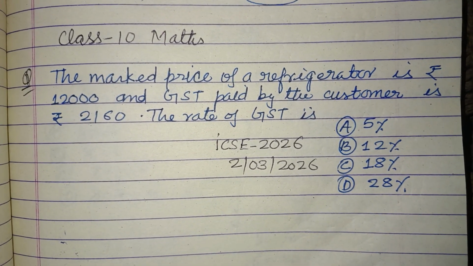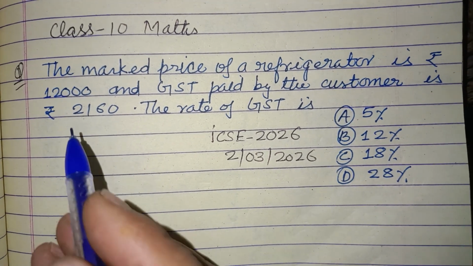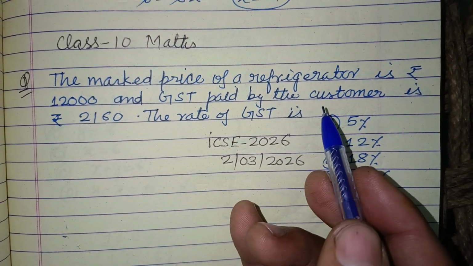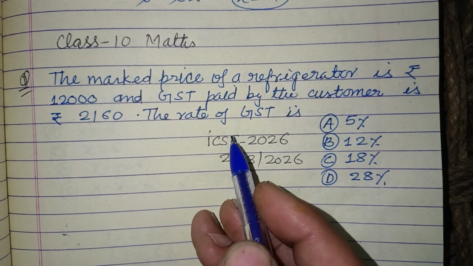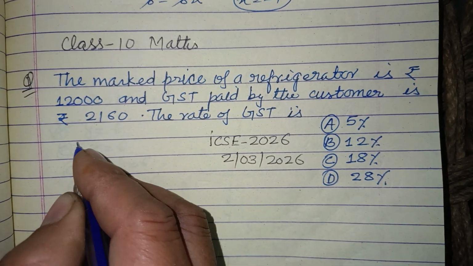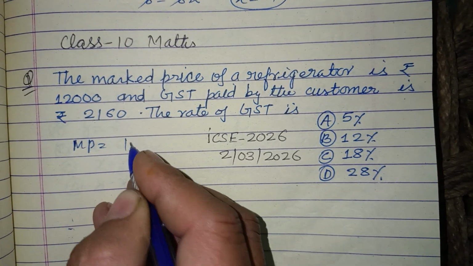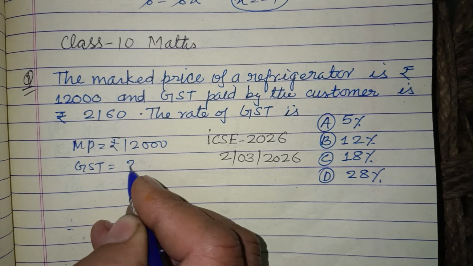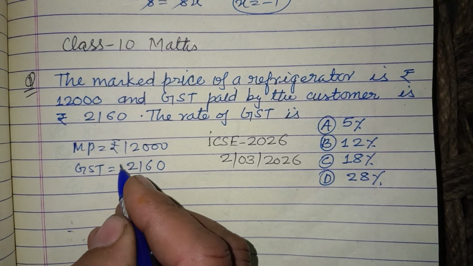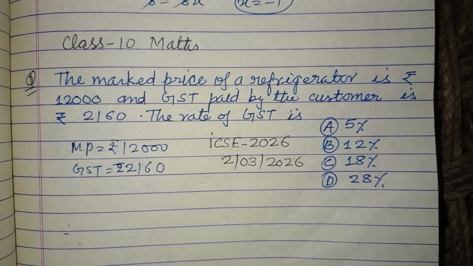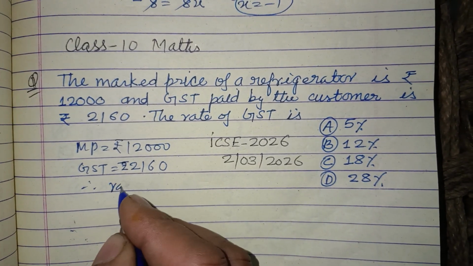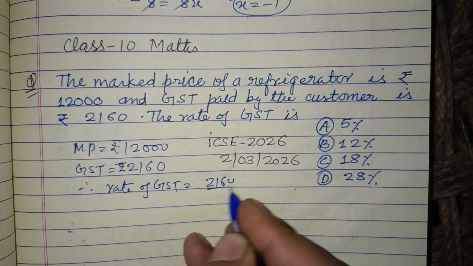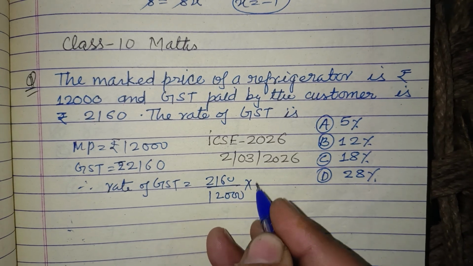This is a question from the ICSE board exam 2026, class 10. The marked price of a refrigerator is rupees 12,000 and the GST paid by the customer is 2,160. The rate of GST is? So the marked price, MP, is 12,000 here, and the GST paid by the customer is 2,160. Therefore,